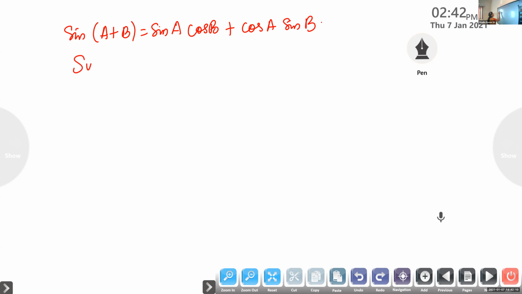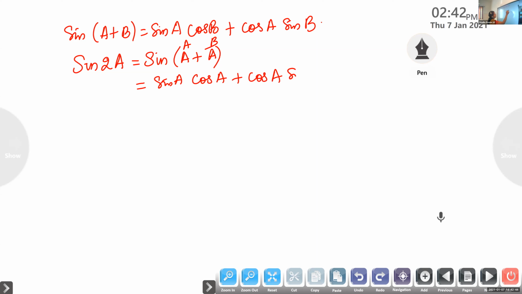So what will be sine 2a? What is meant by sine 2a? Sine 2 times a, multiple of a. How will we be able to find sine 2a? It is sine of a plus a. In the place of a also we have a, in the place of b also we have a. So what is the formula you will get? It is sine a cos a plus cos a sin a.